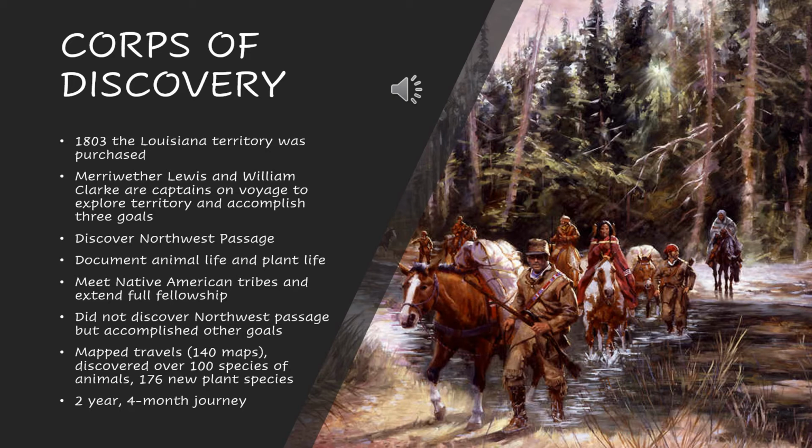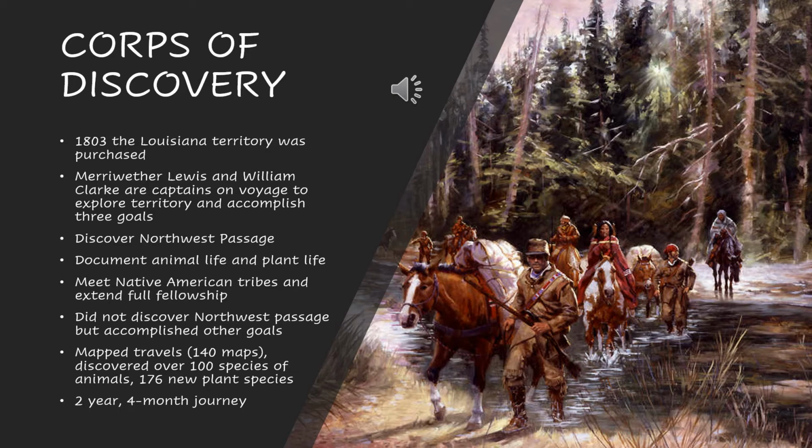Also, Jefferson wants to know what animals are there, what plants are there that we don't know about, and I want to know the geographical points and things that we should know that are over there. So what does the land look like? Map that out for me. Also, Thomas Jefferson wants to give them the task of making friendships and having positive relationships with the Native American tribes who live on that land. Because if you have a tough relationship with the indigenous people who are living there, it could really get tricky bringing that land into the United States.